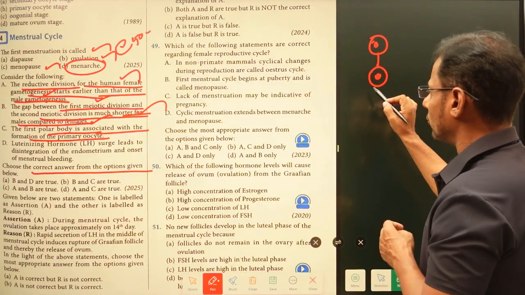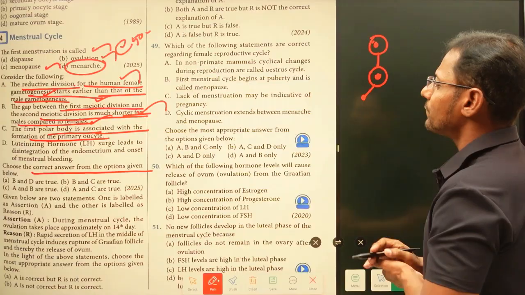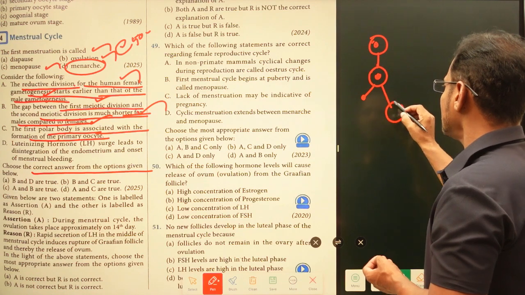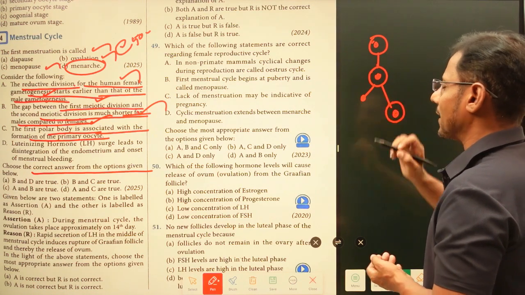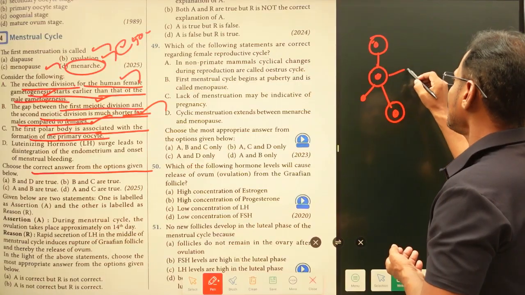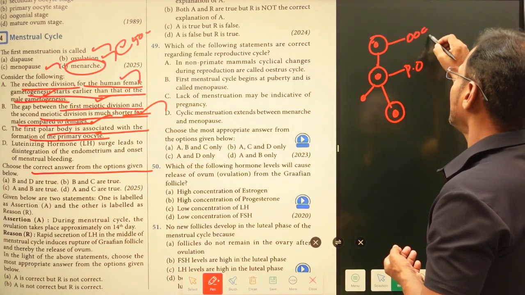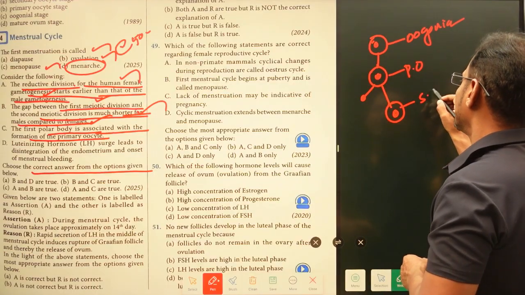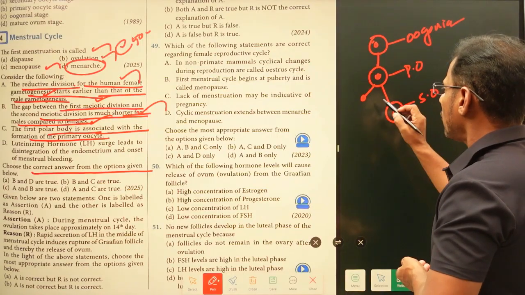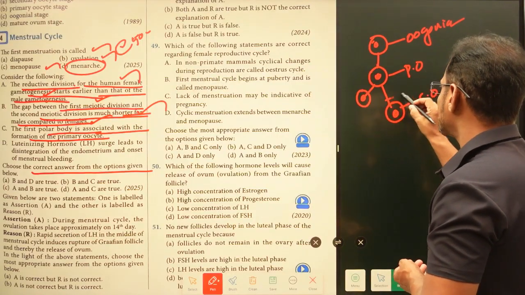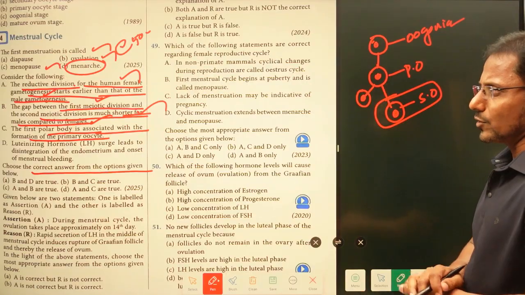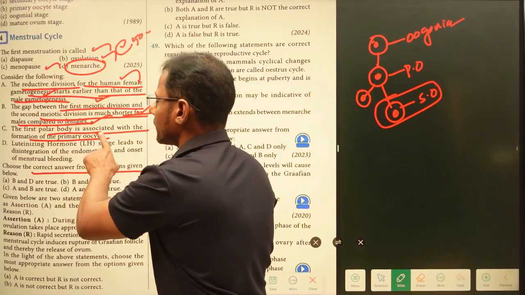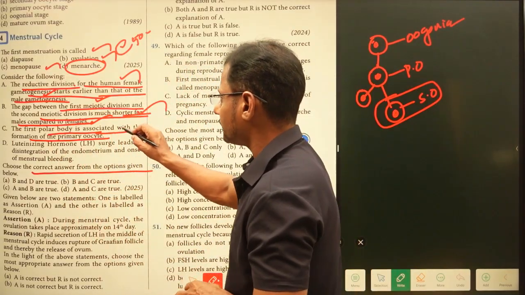From this primary oocyte, the first polar body is formed, and this is the secondary oocyte. So the formation of the first polar body is associated with the secondary oocyte. But the statement says the first polar body is associated with the formation of the primary oocyte, so this is the wrong statement, right?